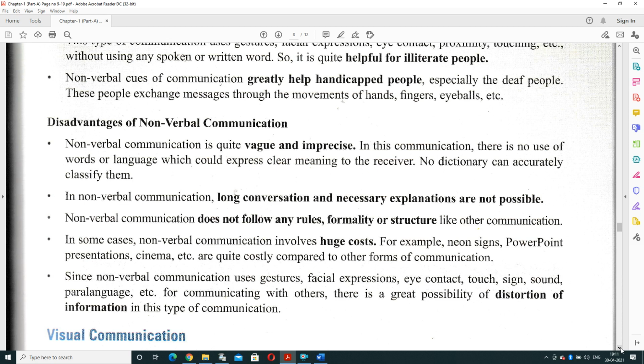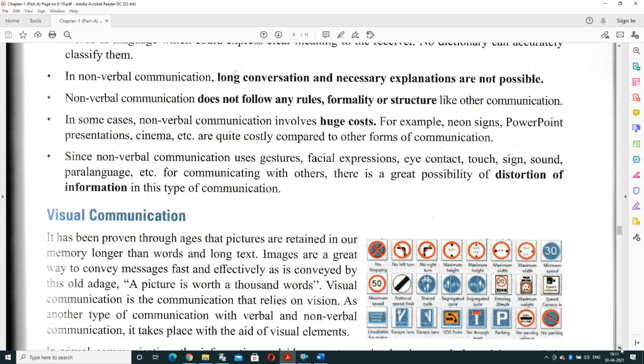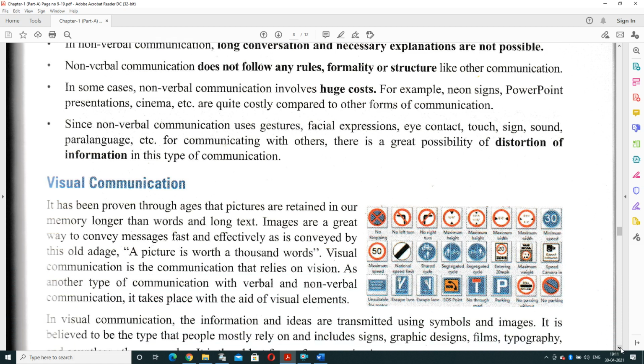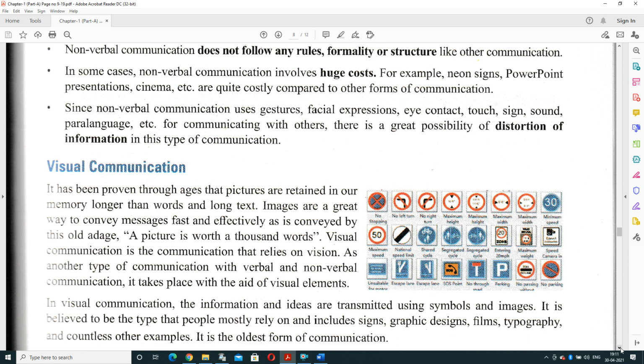So we have studied verbal and non-verbal communication. Now let's discuss the third communication, that is visual communication. That is a little bit costly. It has been proven through the ages that pictures are retained in our memory longer than words and long text. Images are a great way to convey a message fast and effectively, as is conveyed by the old adage: a picture is worth a thousand words.